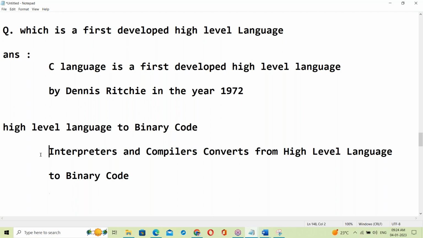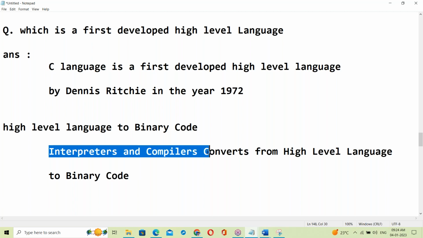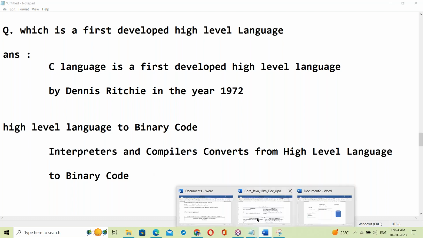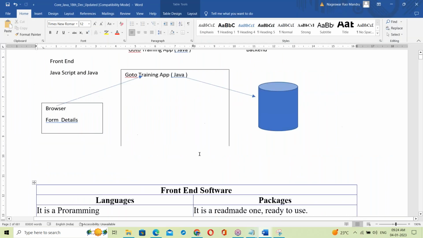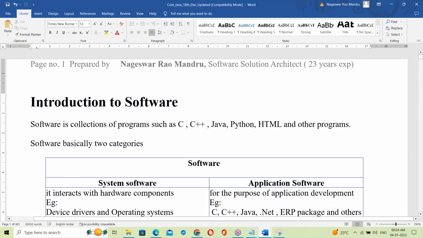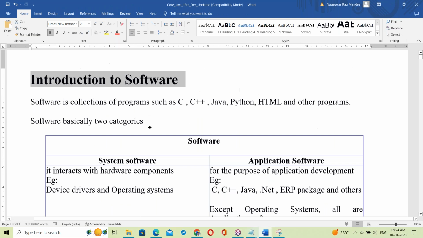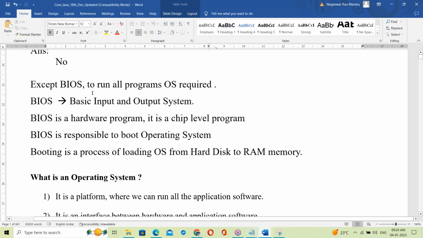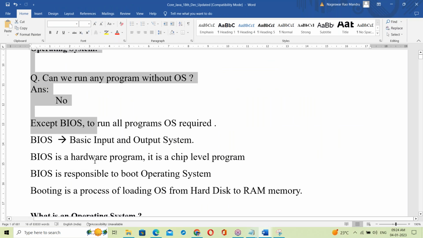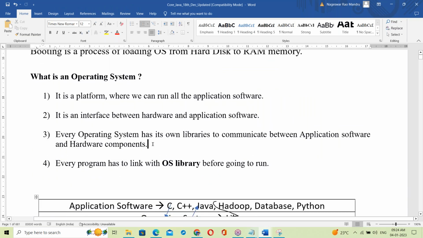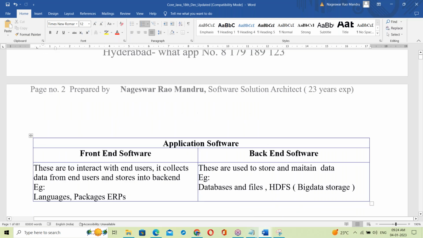Okay, so next we should discuss interpreter and compiler. What is an interpreter and what is a compiler? Yes, we'll discuss. See, today's class is very clearly prepared in a document. Introduction to software, system software, application software. So what have we discussed? I have prepared it very clearly in the document. This document is for you only.